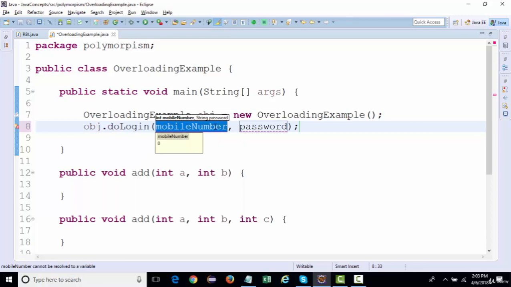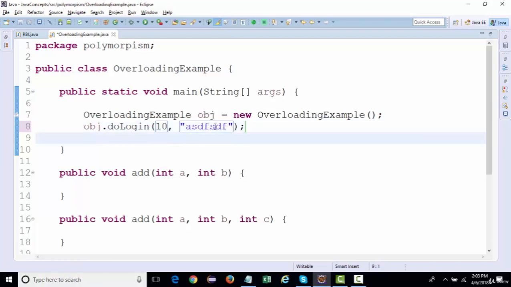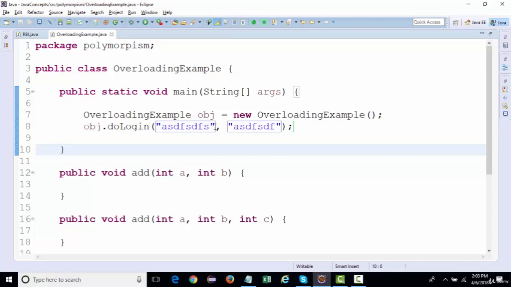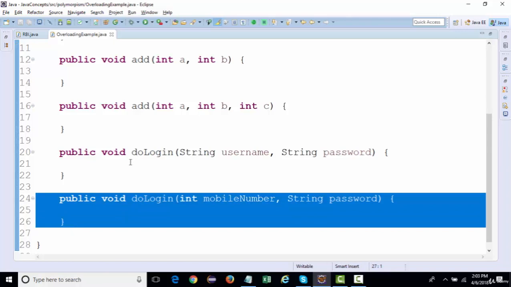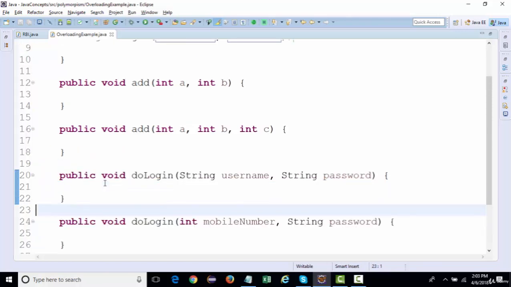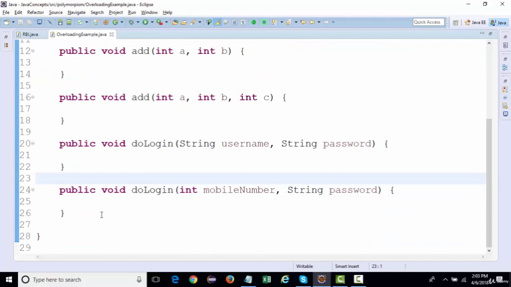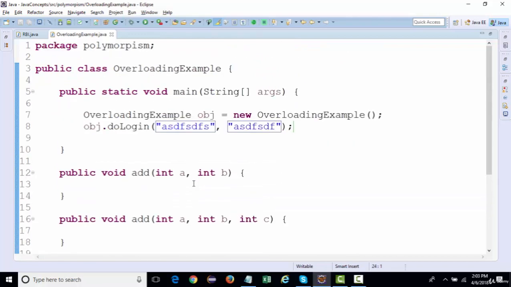Either you log in using the mobile number or the username. You just need to pass two parameters, and it will automatically adjust based on the method signature. If you give 10 and the password, it will accept it. Similarly, if you're not giving your mobile number but a username, it will still accept it. When you give a string argument, it will call this method, and when you give a mobile number, it will call that method.